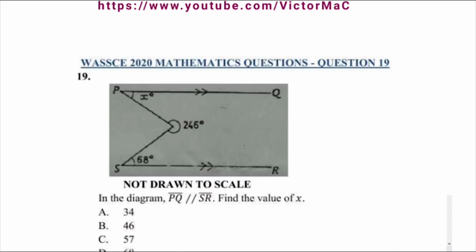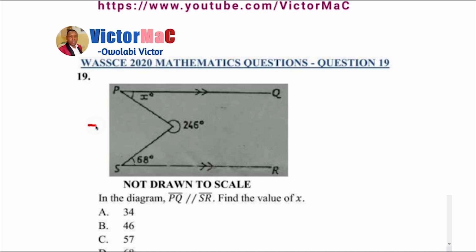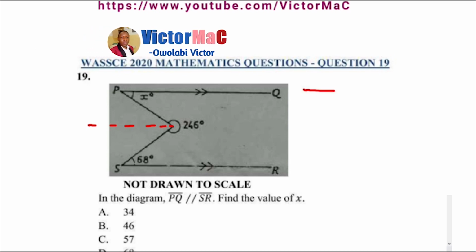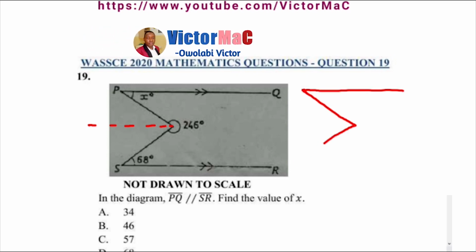Question 19 of WASSCE 2020 mathematics questions. It says, in the diagram, PQ is parallel to SR, find the value of X. We have several methods. We can choose to divide this line all through. We have this shape given to us.